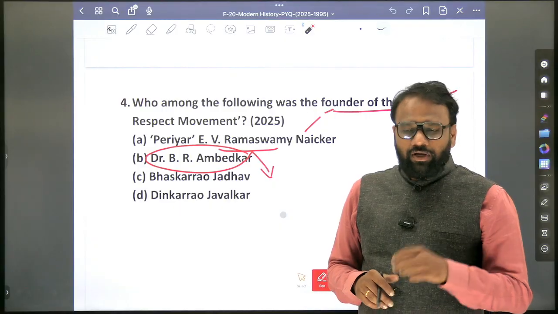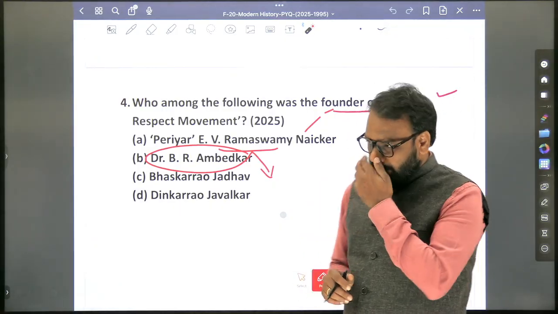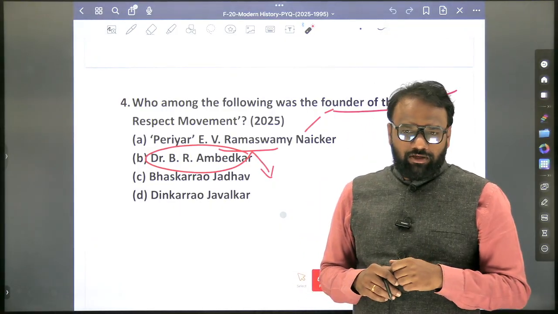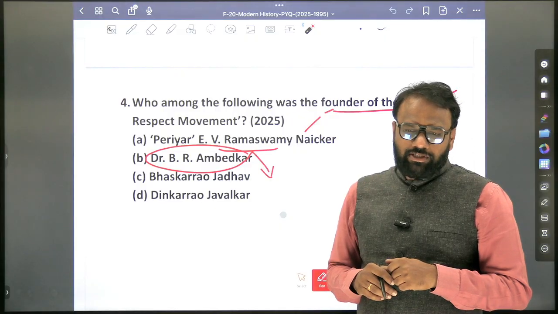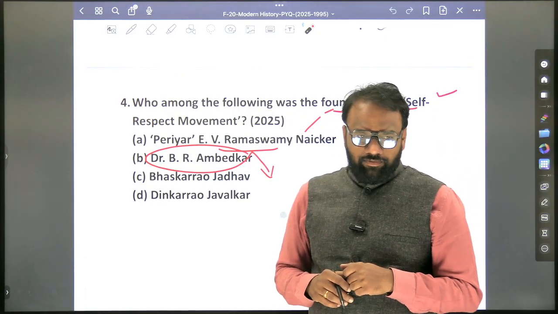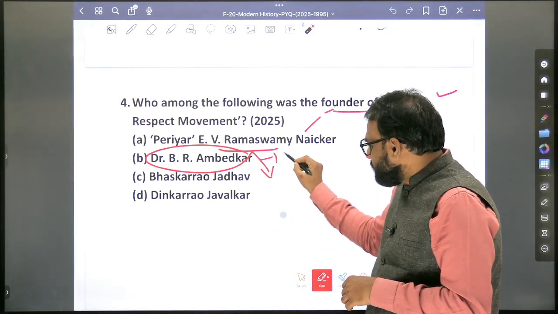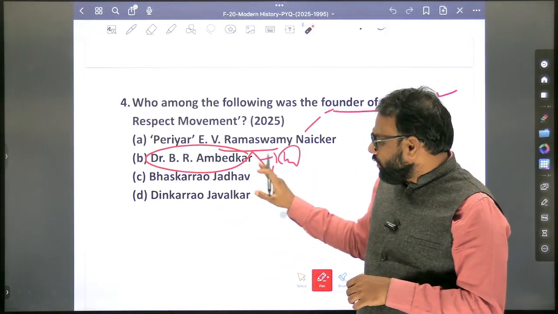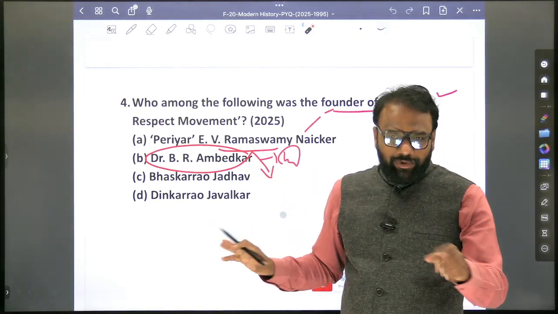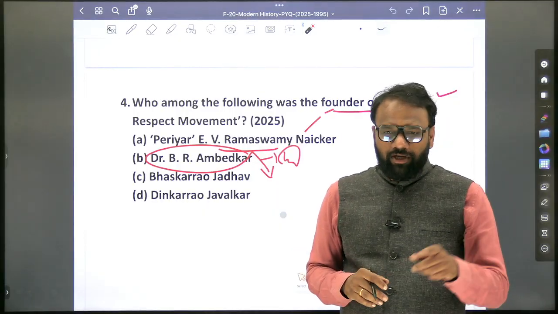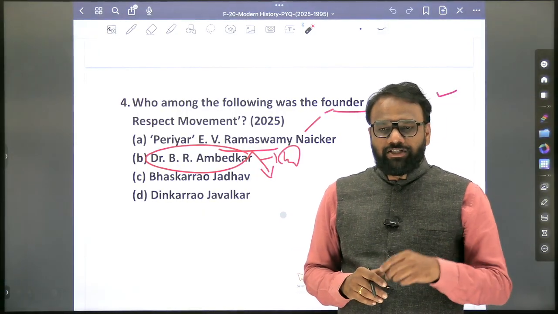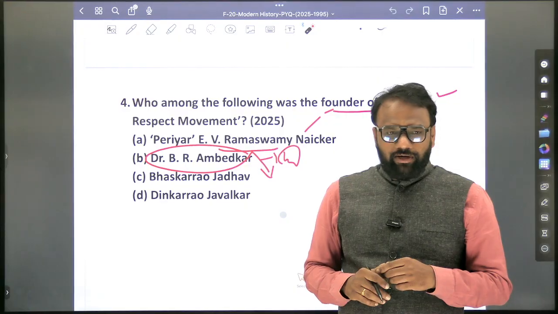Yes, Depressed Classes Movement. Good. Next. Yes, Bahishkrit Bharat. Good. Next. Yes, Samaj Samta Sangh. Next. Scheduled Caste Federation. So what you will do while revising is list them here itself. Apart from Dr. B.R. Ambedkar and E.V. Ramaswamy Naikar, there have been other personalities, especially Gandhiji. So which are the reform movements associated with Gandhiji? Harijan. Next.